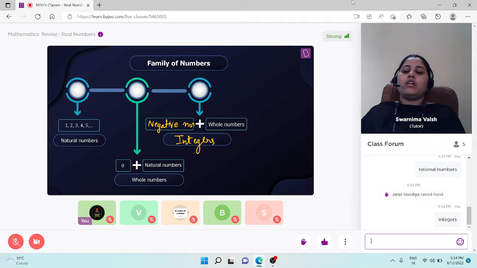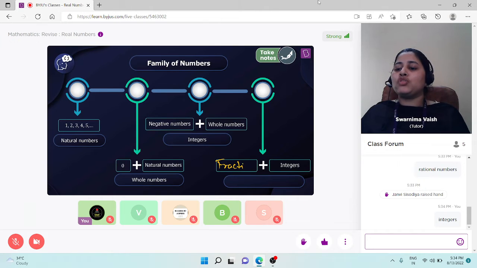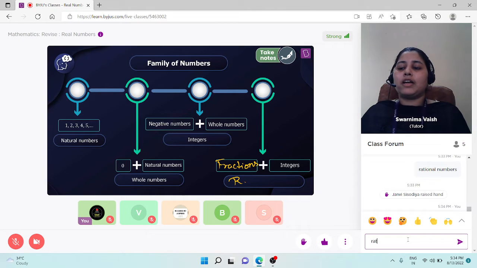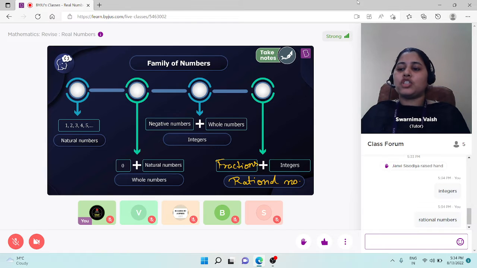But students, now fractions are missing here. So if we add all the fractions to the family of integers, then they are combinedly called, now Utkarsh, your previous answer is correct, they are combinedly known as rational numbers. Yes, Utkarsh, absolutely correct. Well done. So students, the numbers that can be written in the form of p by q, where p and q both are integers and q is not equal to 0, are called rational numbers.